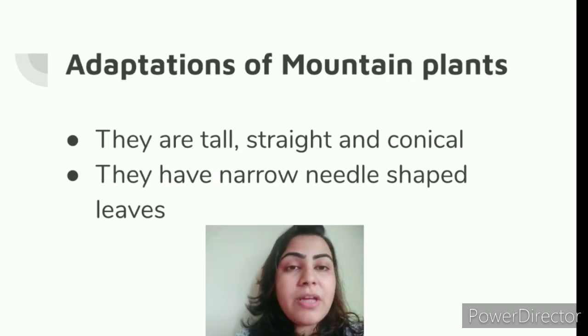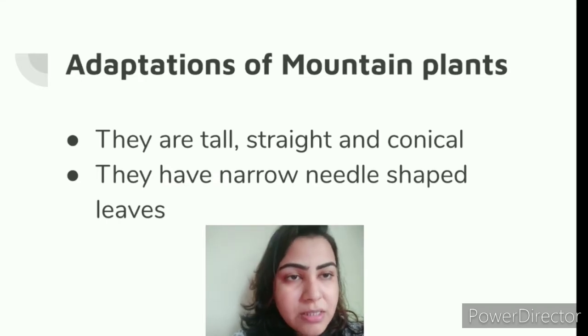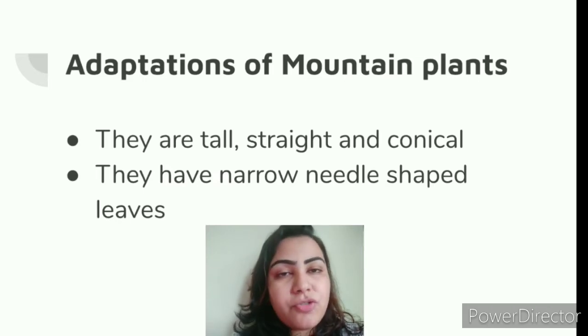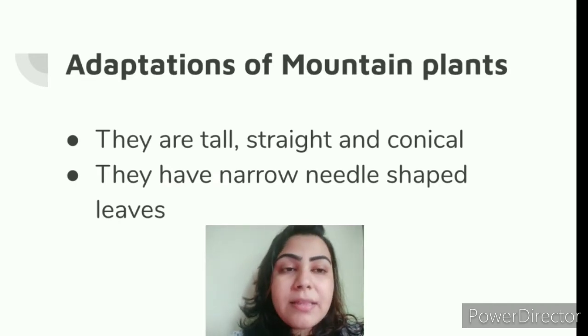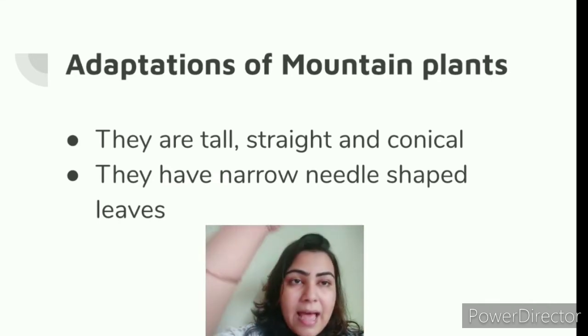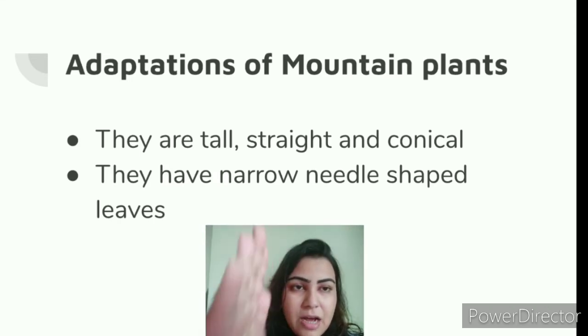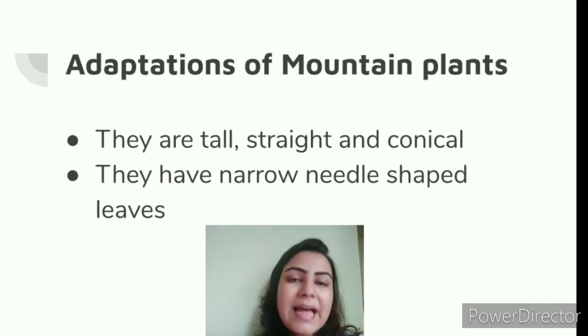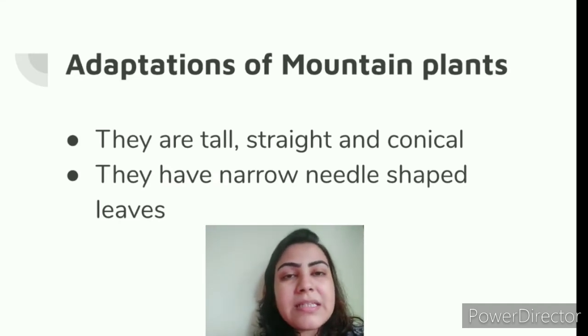That is, the shape of the tree is generally conical, and they have narrow needle-shaped leaves. Now, do you know the reason for this? They have the conical shape and needle-like leaves so that the snow cannot collect on the tree. If the snow collects on the tree, the branches will become very heavy and finally they will break. That is why the plants in the mountain areas are conical. At the top it is narrow, and as it comes down it widens, you all know a conical shape, right? So even if the snow falls on the tree, it slides down to the ground.